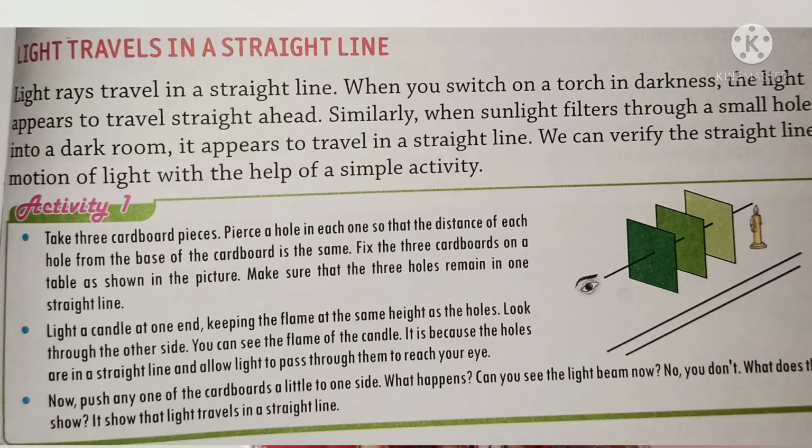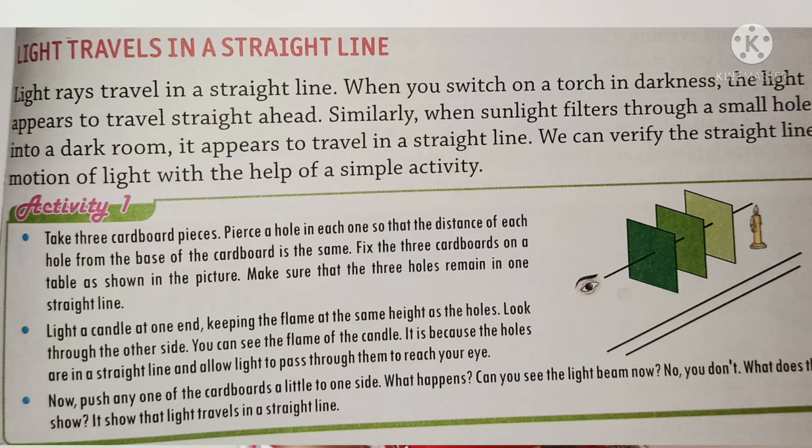Now we will see how light travels in a straight line. Light always travels in a straight line, not zigzag. Only in a straight line. I will tell you an activity. Take three pieces of cardboard. Place them on the table, and make holes in the three cardboards.